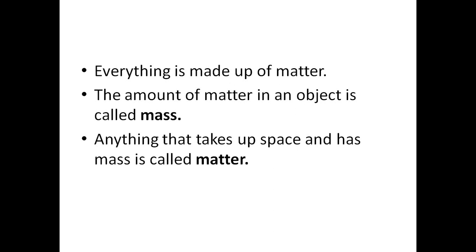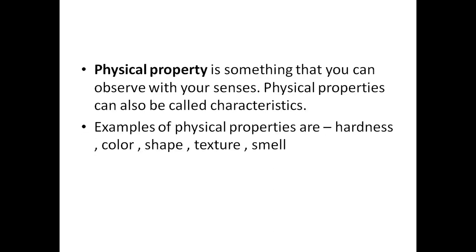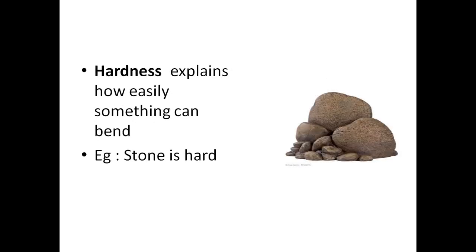So if it takes space, for example your pencil case, it has space, right? It takes space in your bag, and it has mass. You can weigh it, right? So it's called matter. A physical property is something that you can observe with your own senses. Like what, for example? Like hardness, color, shape, texture, and smell.